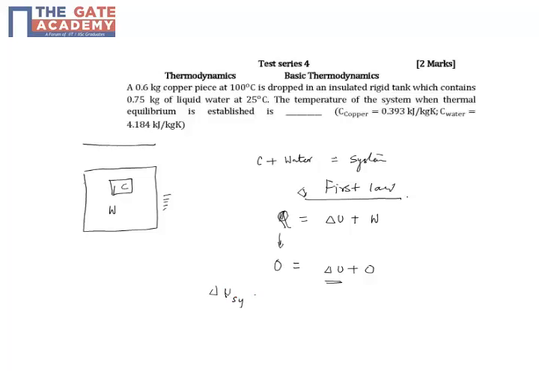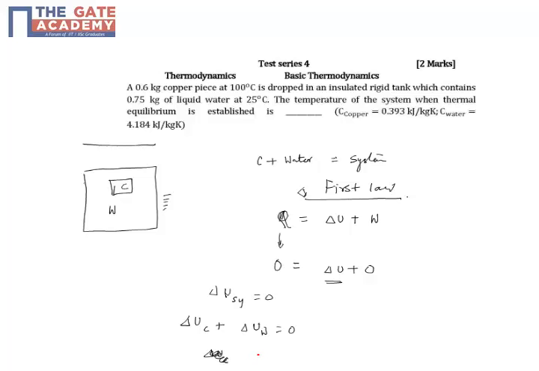Now the system comprises water and copper, so copper plus water is equal to 0. Or the other way you can see it: copper is hot, so there will be a decrease in internal energy of the copper, which will result in an increase in internal energy of the water.